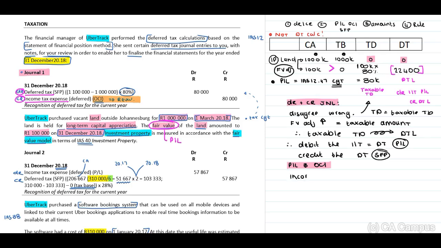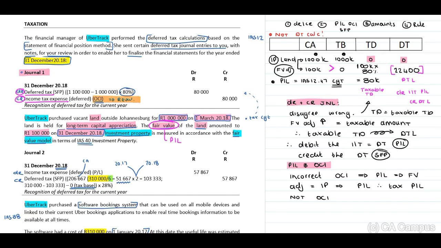This should be through profit or loss, because this is a fair value adjustment in terms of investment property recognized through profit or loss. Therefore, the tax will influence our profit and loss and not the OCI.